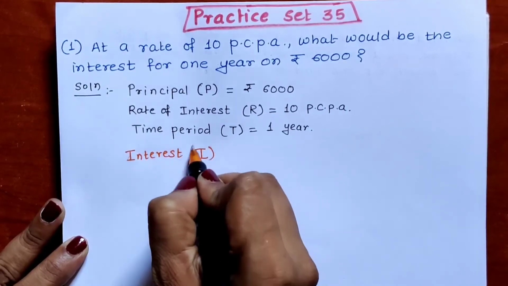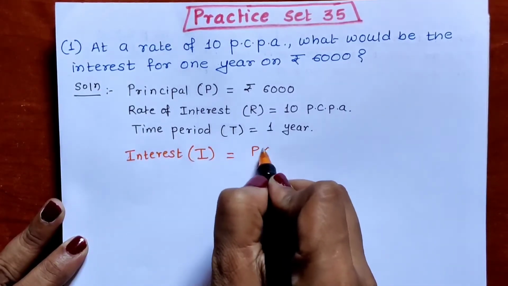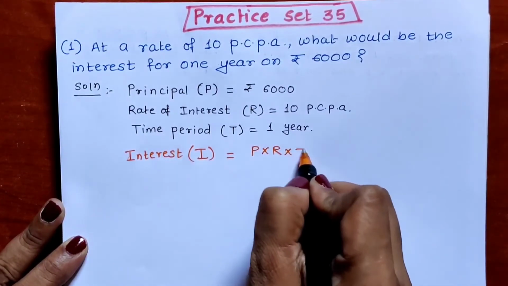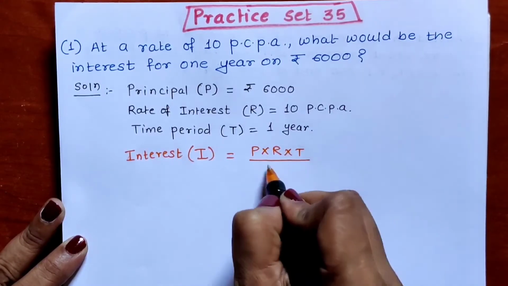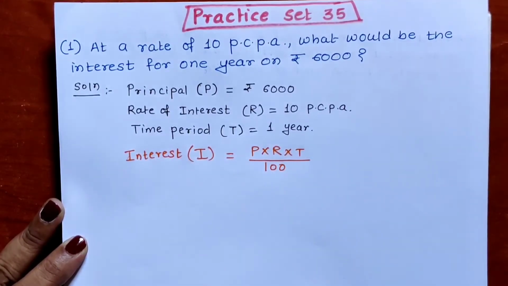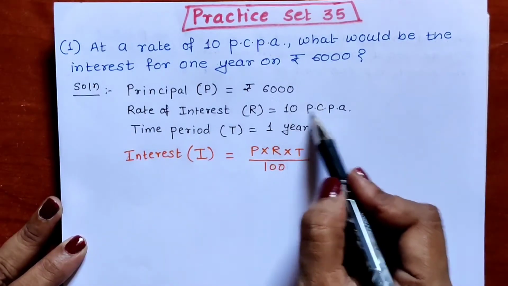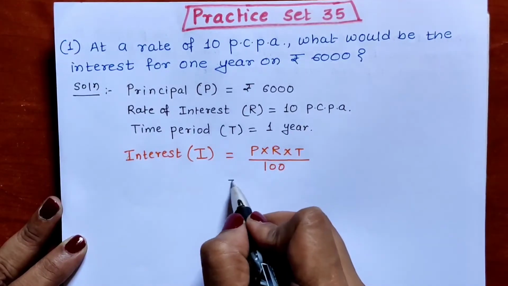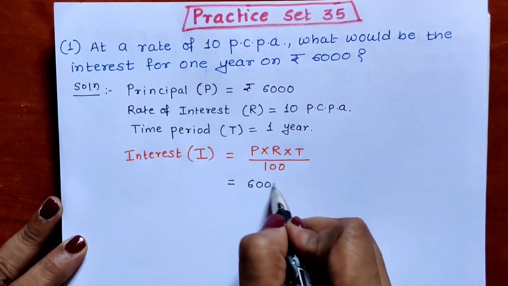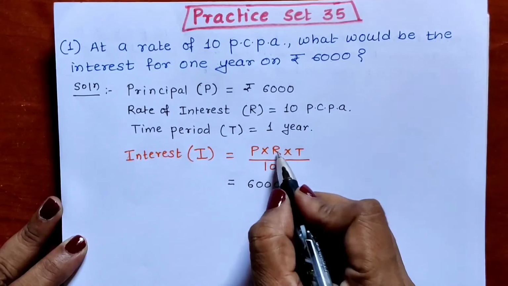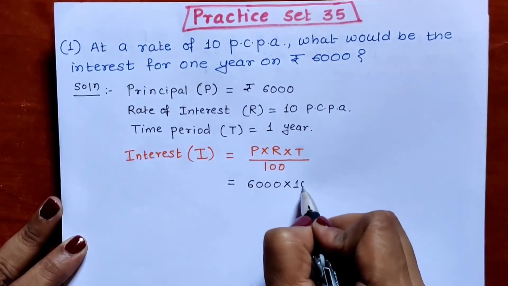I is equal to P multiplied by R multiplied by T upon 100. After writing the formula, what do we have to do? We have to put in the values. Here we have written all the values. So the P value is 6000 multiplied by the R value, which is 10.